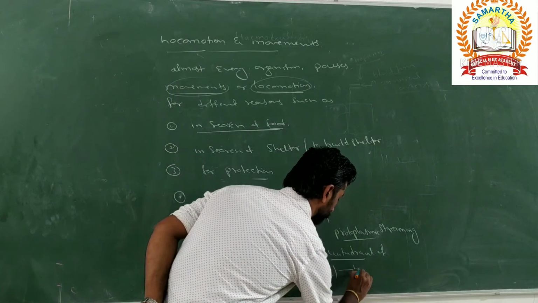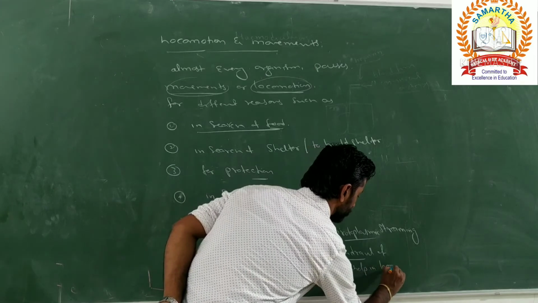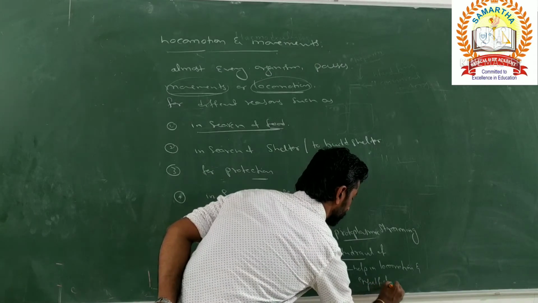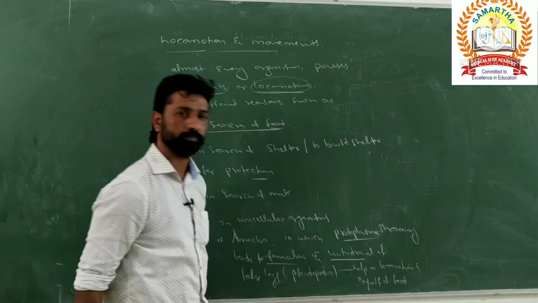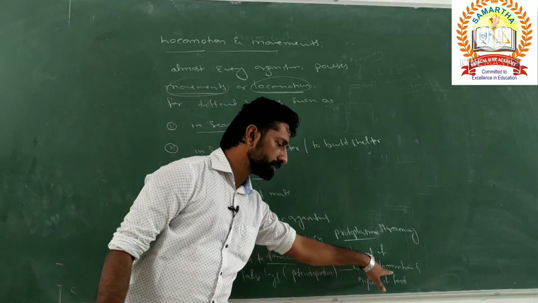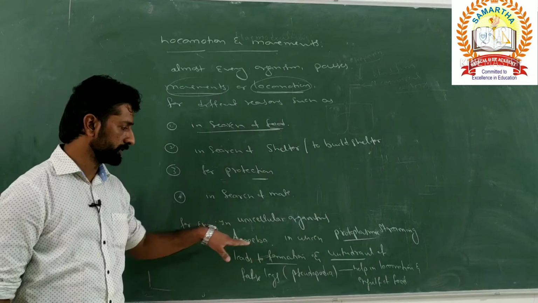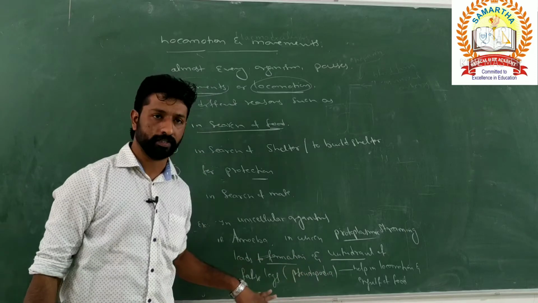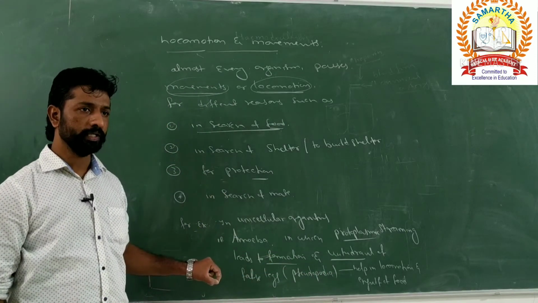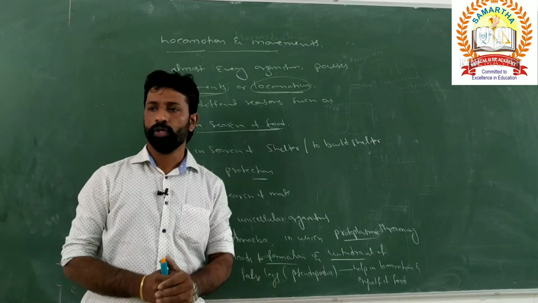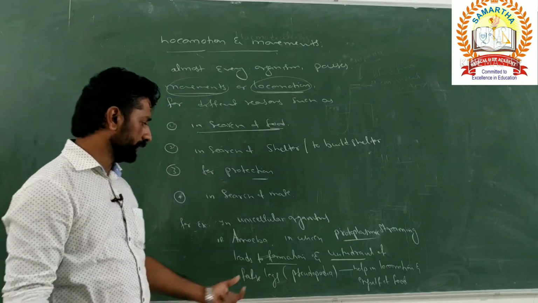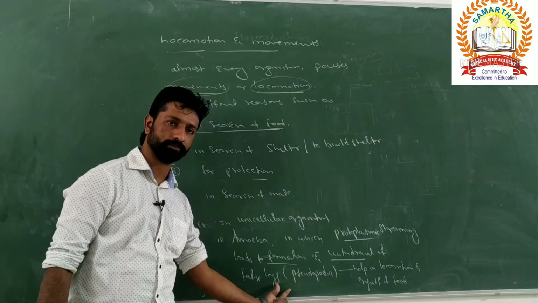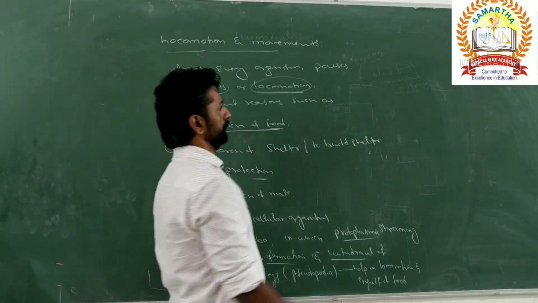These pseudopodia help in locomotion as well as the engulfing of the food, right? So in going in search of the food as well as for engulfing the food, protoplasmic streaming or pseudopodial movement takes place. Being a unicellular organism, even though it does not have any specialized structures for locomotion or movement, it still carries out locomotion and movement with the help of formation and withdrawal of pseudopodia. Okay. So what about multicellular organisms?